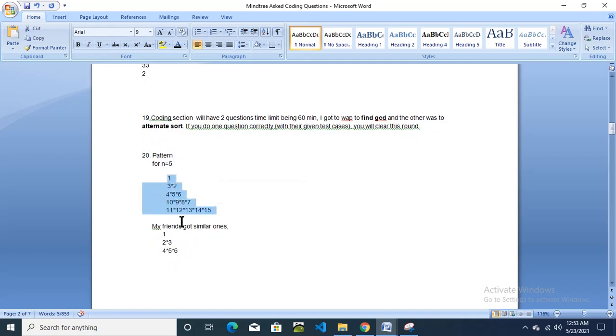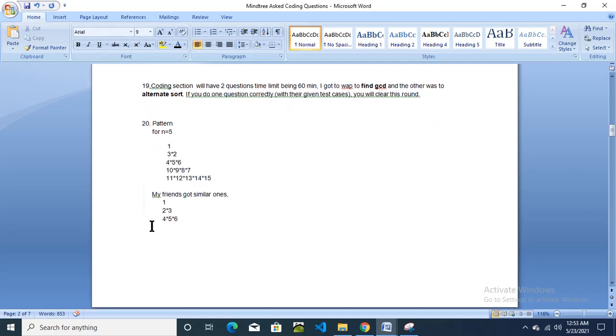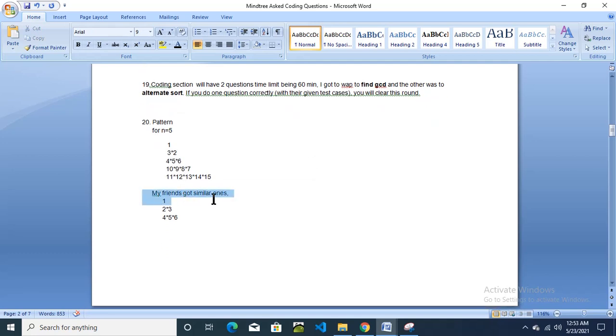This is the pattern. Then that candidate also wrote here, my friend got similar ones, 1 2 3 4 5 6.